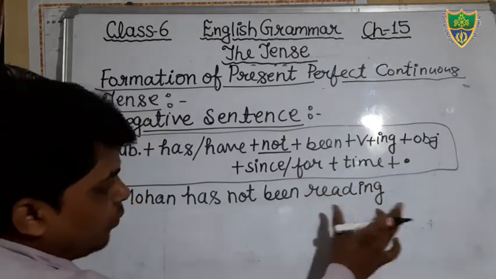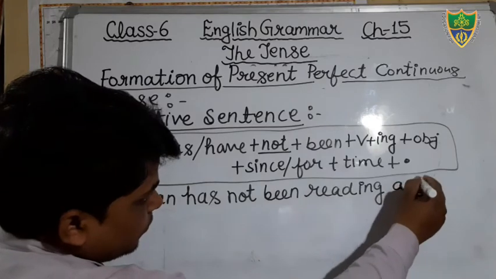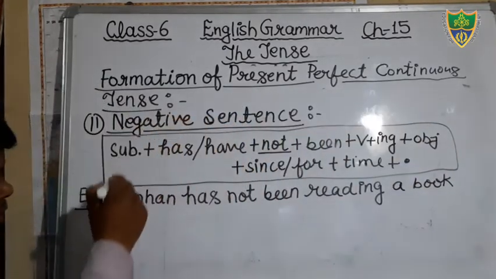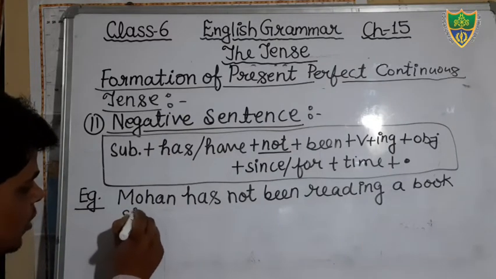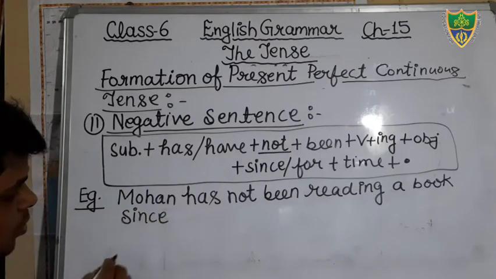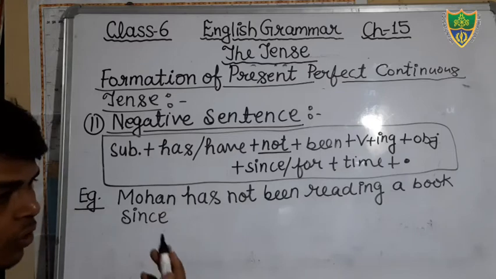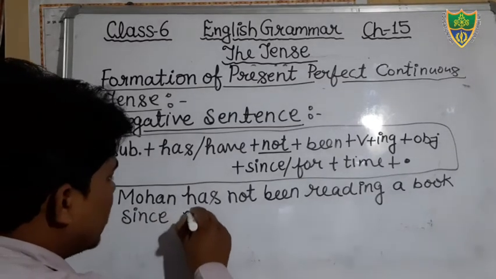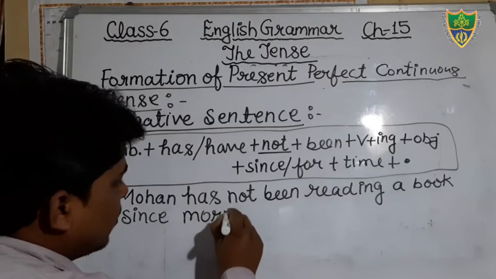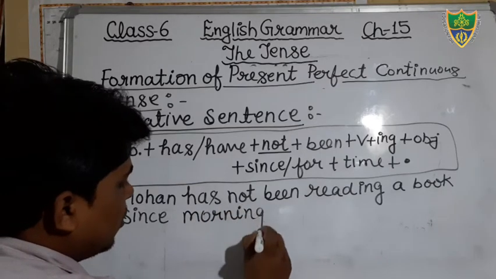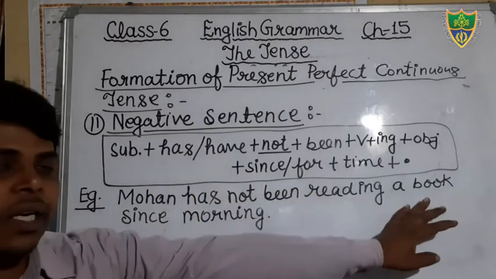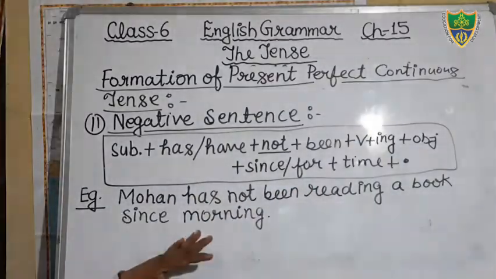Mohan has not been reading a book. Since 8 o'clock, 9 o'clock, morning, evening. You can mention here since morning. Just see the sentence: Mohan has not been reading a book since morning.